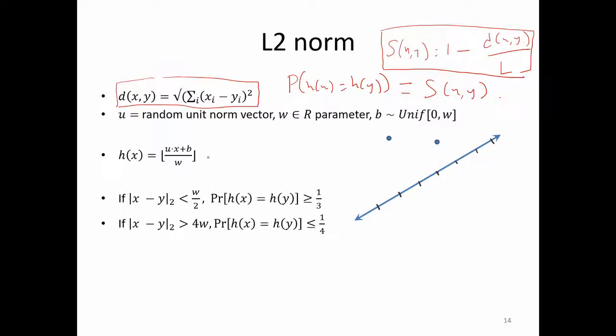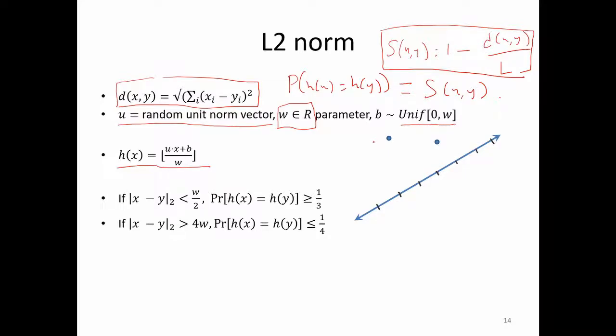The way to have this is that our hash family is defined like this. You have w, which is a parameter, a real number. It is the bucket size. You have two uniform things. One is u, which is a random unit vector, and your b, which is a uniform random number between 0 and w.